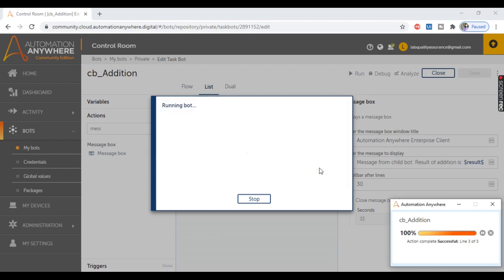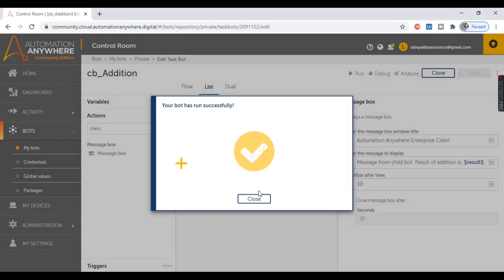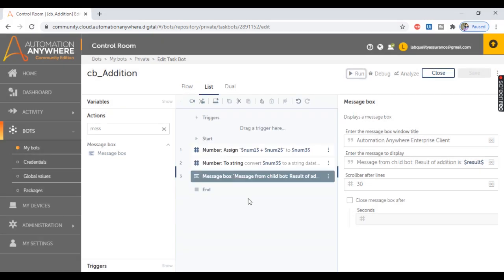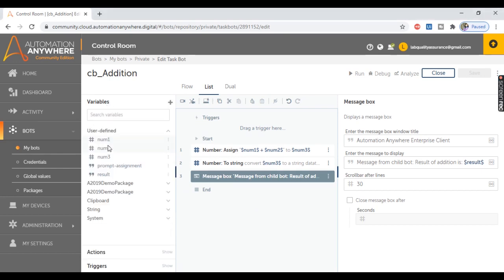So let's close this one, and let's close this as well. So the bot execution which we did now took the default values of num1 and num2. But please notice that when this child bot will be called from the parent bot, these default values will be overridden from the values which we provide in the parent bot.